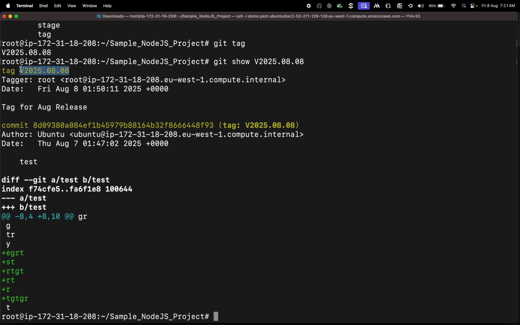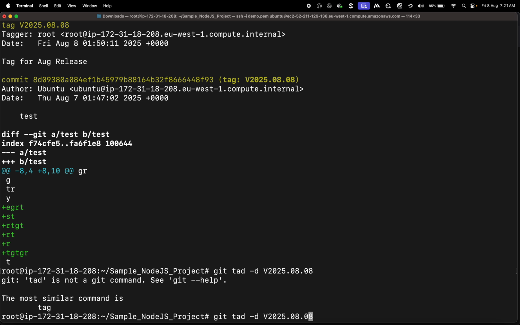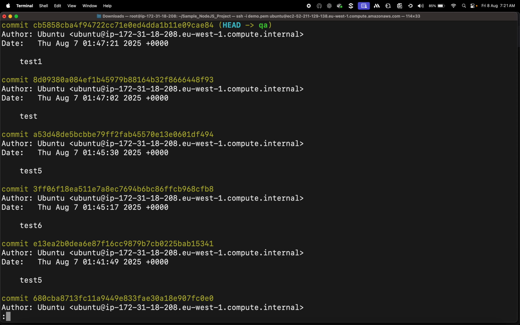Let's say I want to remove the tag. I don't want it anymore. Copy it. git tag -d. Sorry, -d. My bad. Removed. Let's see the log. See, no tags anywhere. It's gone. As simple as that. But I just told you, we're assigning the tags for our reference only. It does not bring anything extra. Got it? That's about tagging. We tag it just for our reference, so that we remember it.